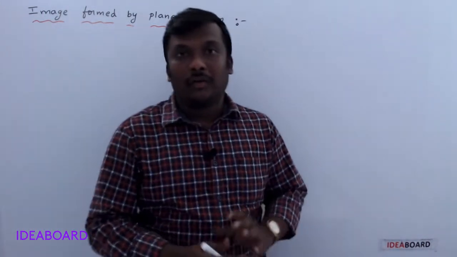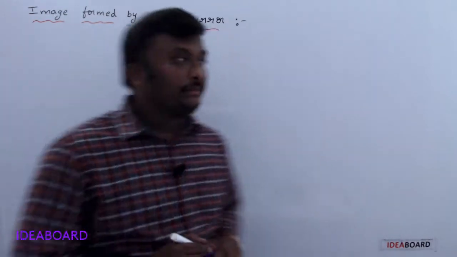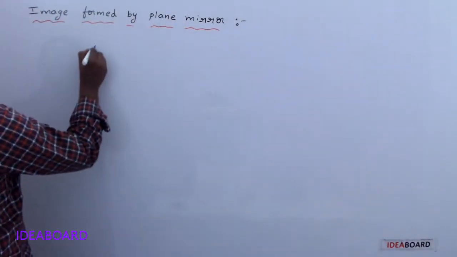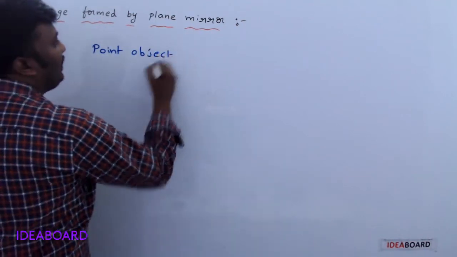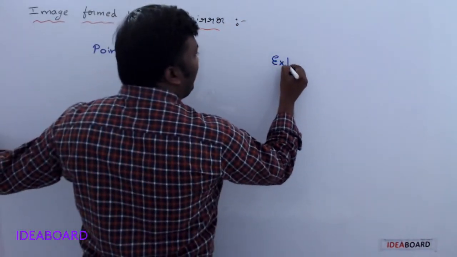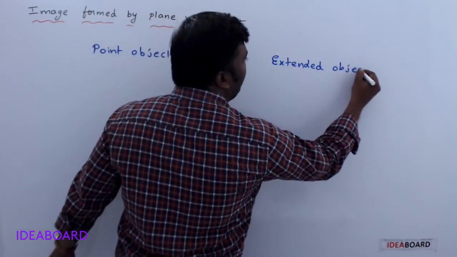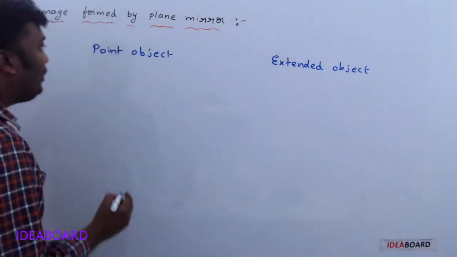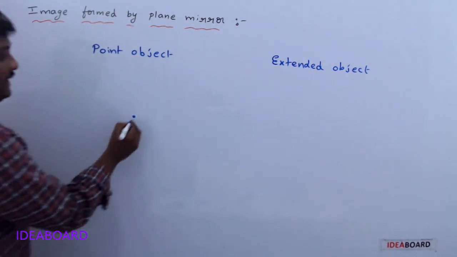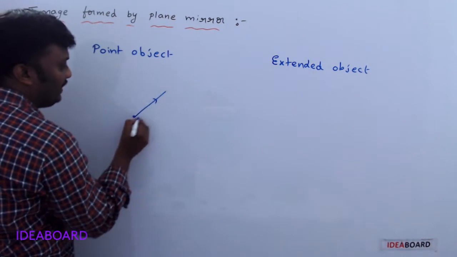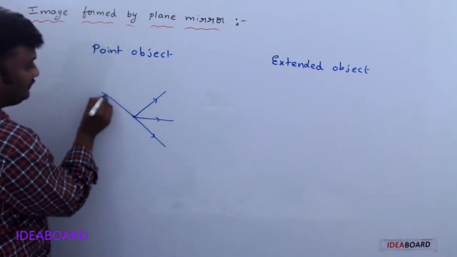Understand? Now, generally objects exist in two ways. One is point object, another one is extended object. A point object is denoted by a dot. The rays from the point object are always in a diverging manner.